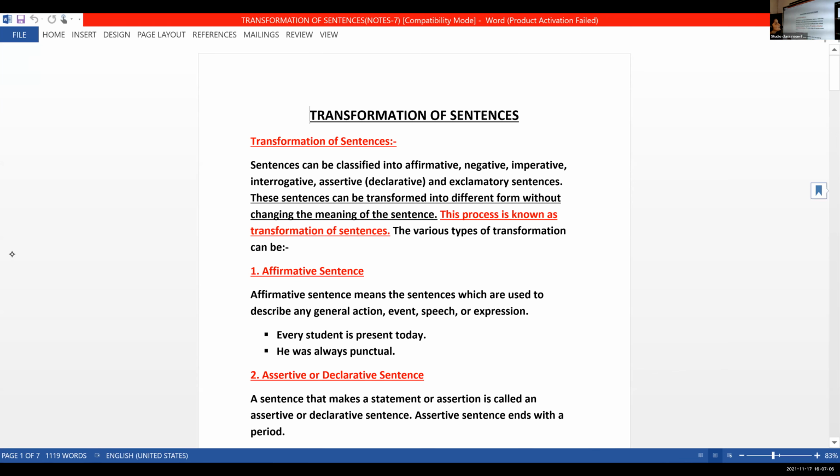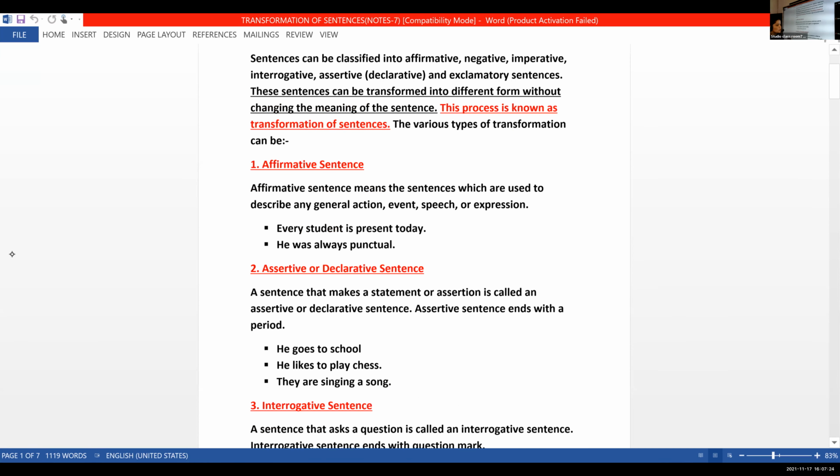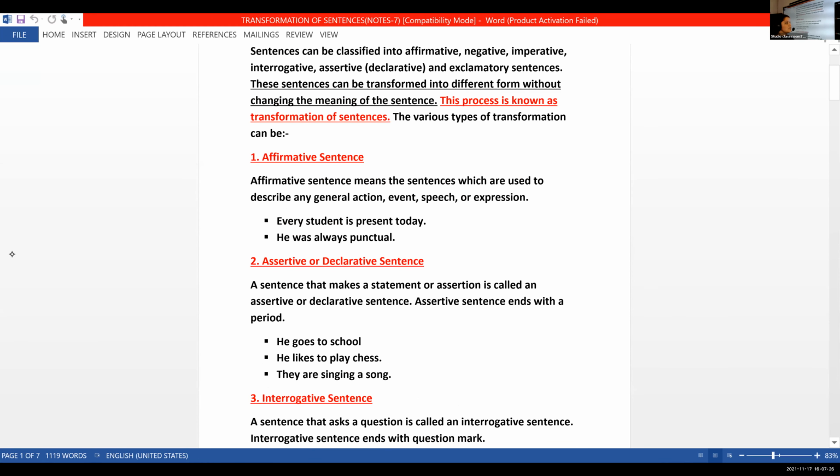Don't worry. So we learned transformation of sentences. I said we can classify sentences into affirmative, negative, imperative, interrogative, and assertive or declarative. And there is a category called exclamatory sentences. The process of changing any one kind of sentence from one form to the other form is known as transformation of sentences. Is it clear? Yes, ma'am.